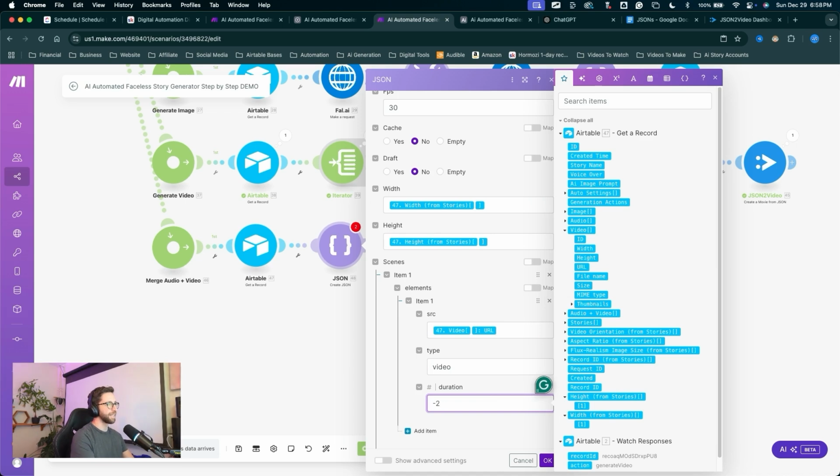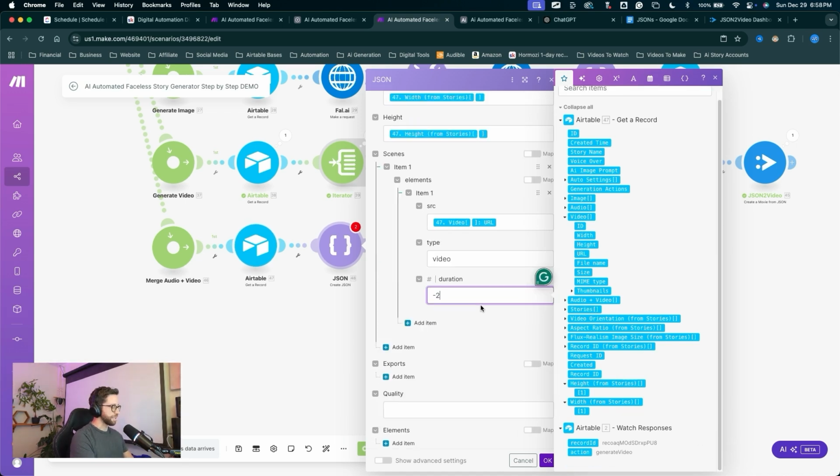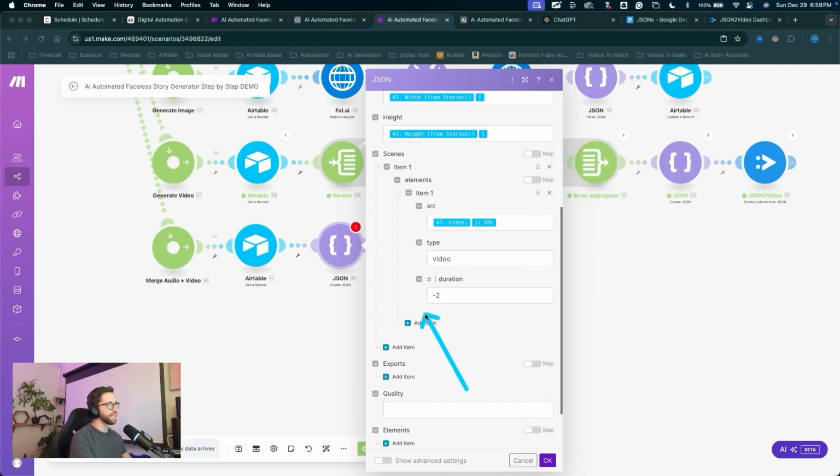For duration, enter -2. This will simply prioritize the length of the audio over the length of the video. Again, these are all JSON to video settings, and I built out all these data structures based on the JSON to video docs for all the JSON to video settings. A lot of work figuring that stuff out, but I had to do it, and we got these nice JSON objects to generate for you.